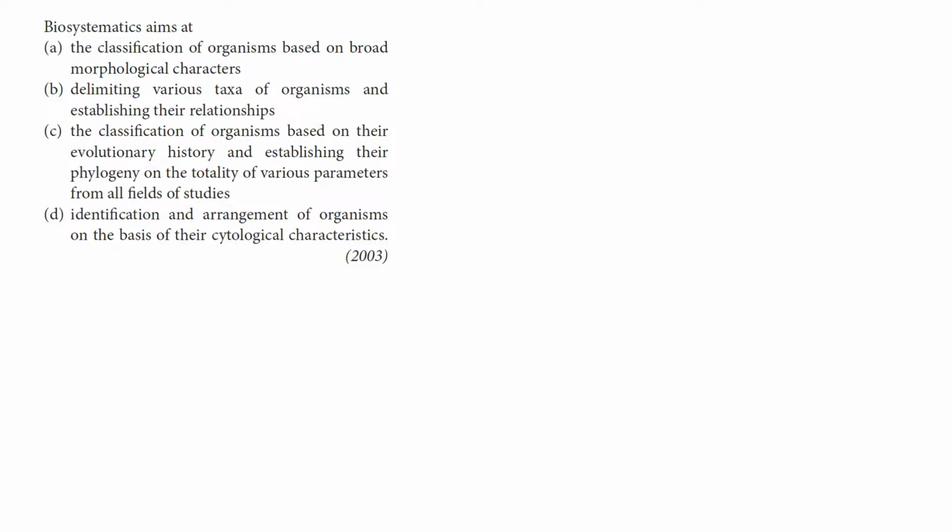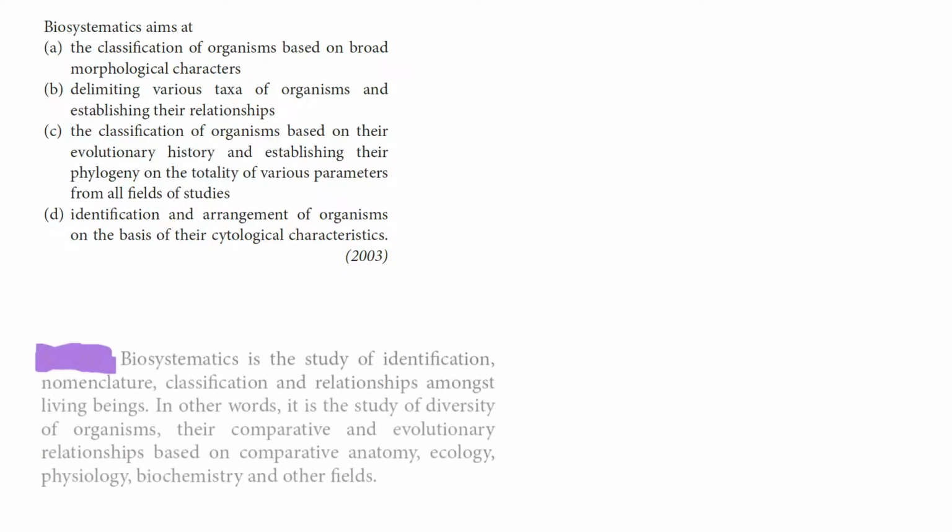Biosystematics aims at. The classification options are given. Option A, classification of organisms based on broad morphological characteristics.